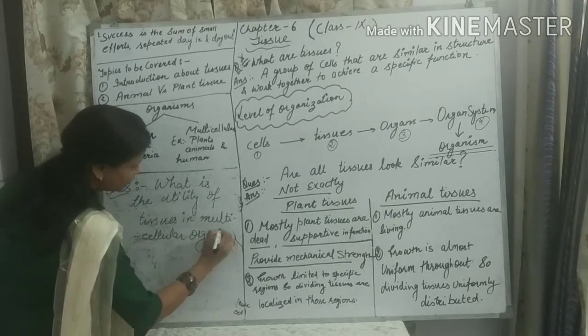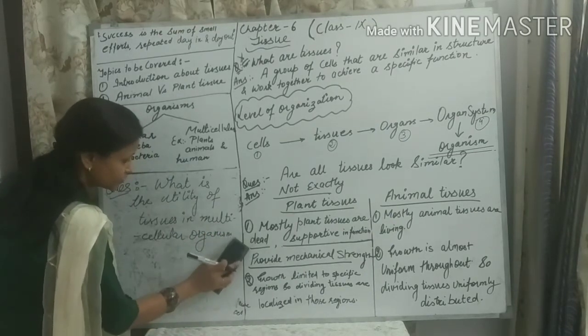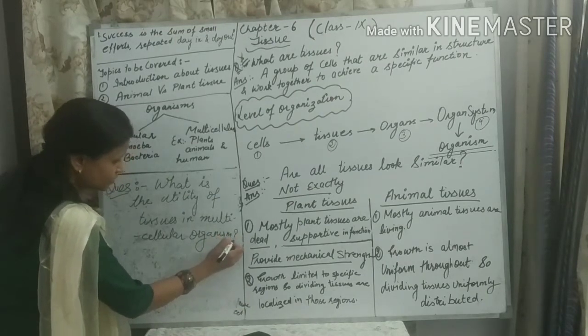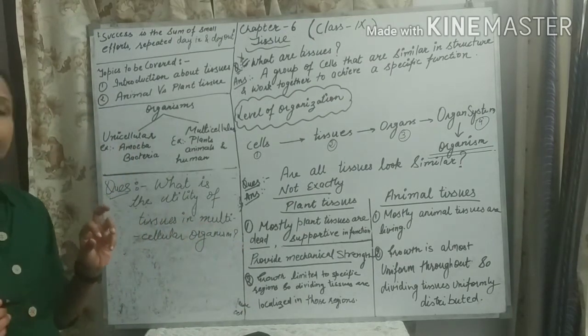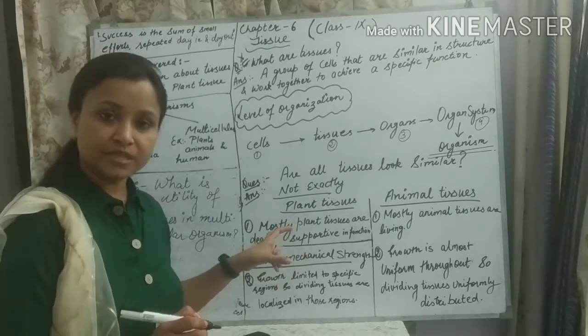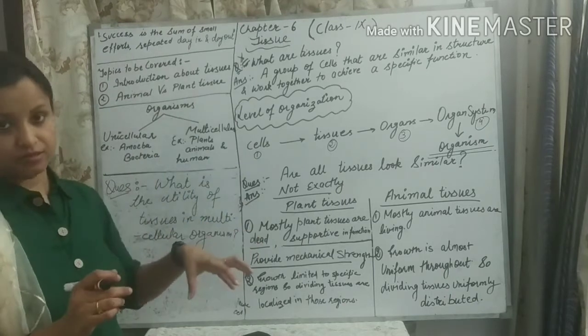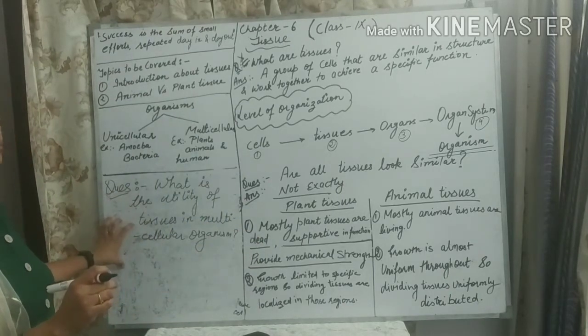You have to find out the answer to this question. To find the answer, read the first 2 pages of chapter number 6 from your book and revise those pages.